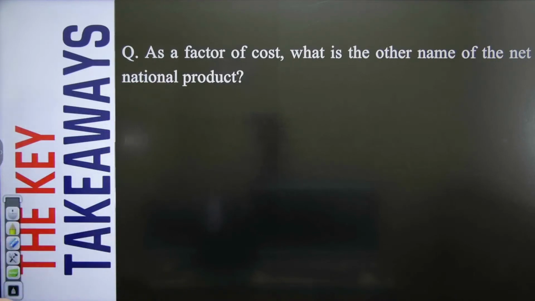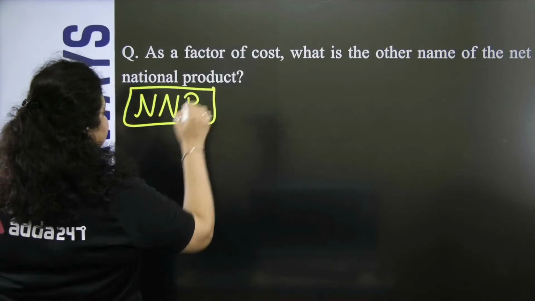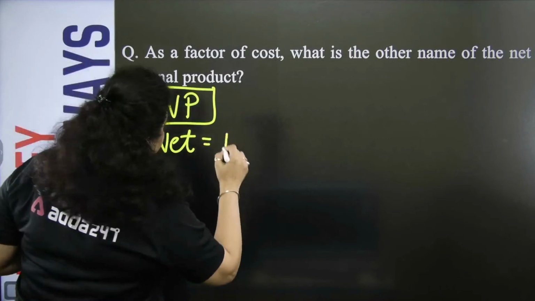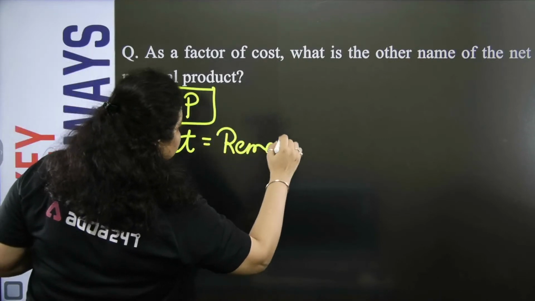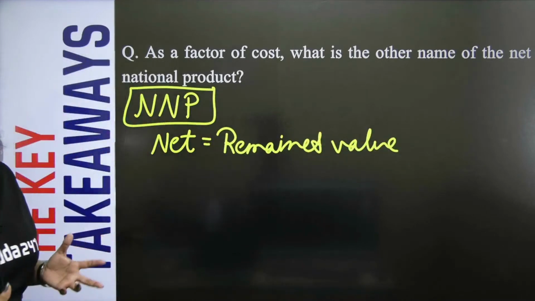Now what is NNP? You all have heard about net national product. First of all, let's understand what is net. Net means the remained value of a product. Now what does the remained value of a product mean?